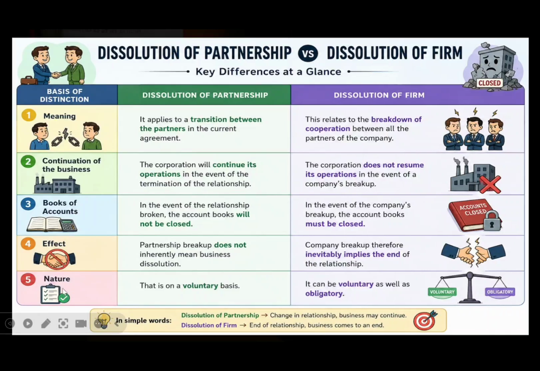The next distinction is based on its nature. The nature of dissolution of partnership is voluntary. So they voluntarily give a notice and they retire from the firm. Whereas in the case of dissolution of a partnership firm, it can be voluntary or it can be compulsory. So these are the differences between the dissolution of a partnership and dissolution of a partnership firm.